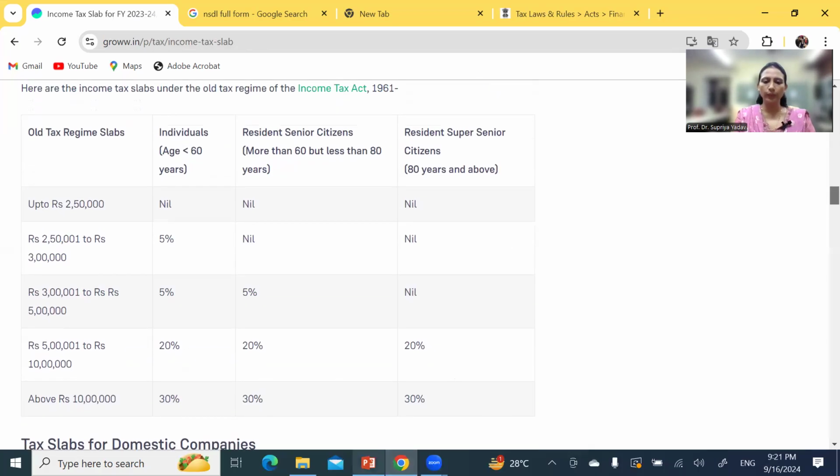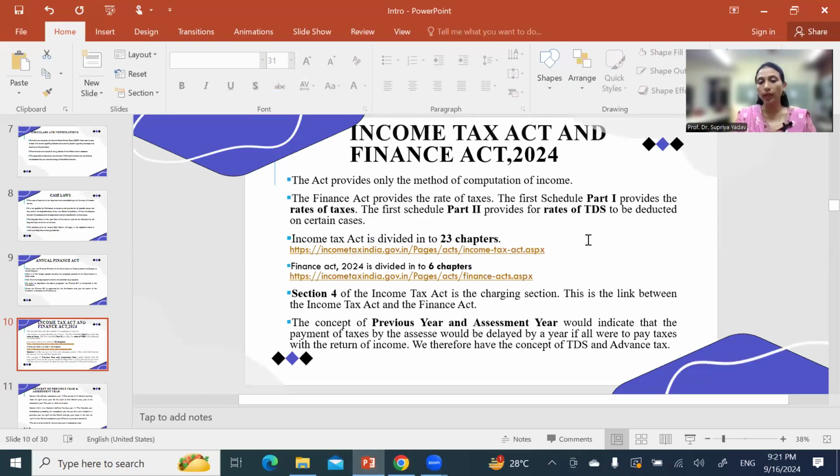Okay, let's go to our PPT presentation. So now you understand how the Income Tax Act and Finance Act are related, and which is the link it has, that is section 4. Section 4 is the link which connects the Income Tax Act with the Finance Act. Section 4 of the Income Tax Act is a charging section which empowers the finance minister to make decisions about the tax rates and tax slabs.